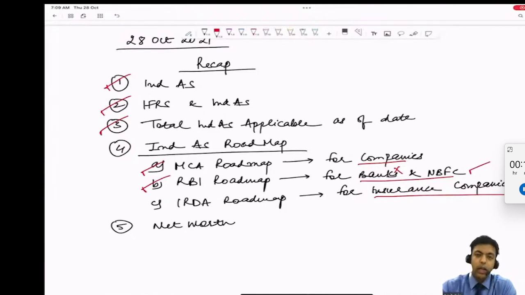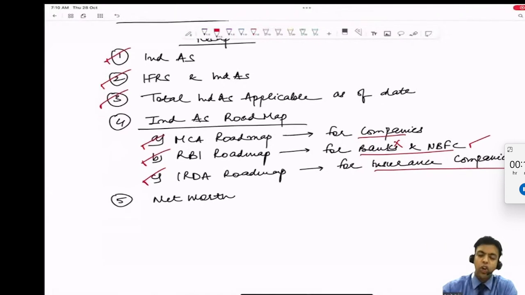Correct? Correct. IRDA, Insurance Regulatory and Development Authority, right? They have issued a notification for the applicability of Ind AS for insurance companies. They said the year 2020, then that was deferred to 21, but as of now that has not become applicable. So for insurance companies, Ind AS is not applicable.